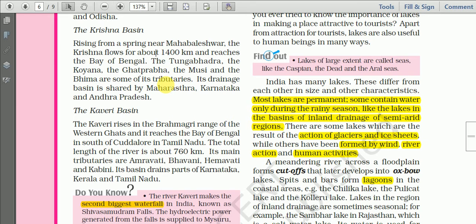That is what we call a spring. The length of the Krishna River is 1,400 kilometers, and the important tributaries of this river are the Tungabhadra, Koyna, Ghataprabha, the Musi, and the Bhima. This river serves the states of Maharashtra, Karnataka and Andhra Pradesh.